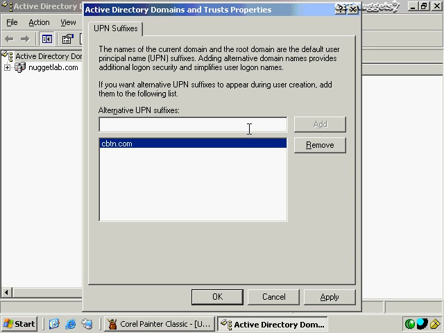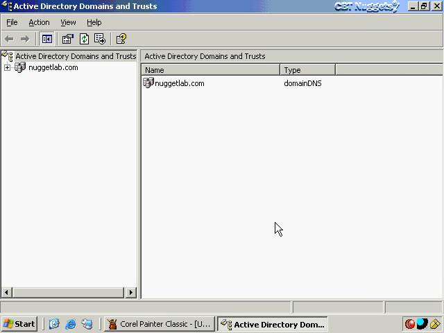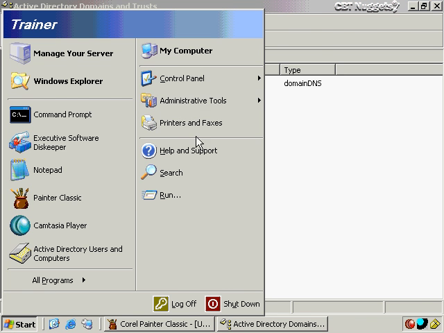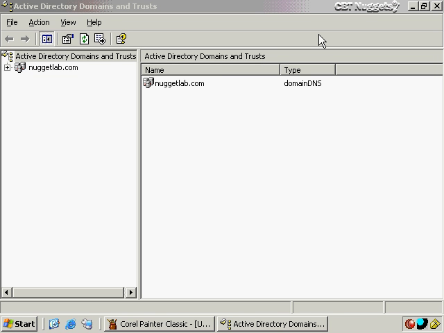Now, I can also still do NuggetLab.com, and I can still add that in. I can still add in AccuSource.local or whatever else I want. You can have multiple ones of these if you want to, if you want to give people also the ability to log on to a certain department. For example, my guy in accounting, maybe he doesn't even know what domain his account is in. Well, we'll just give him accounting.com. So you could do any one of those things as you like, and then we'll just click OK here, and then we'll go ahead and allow that person to log on using whichever item we choose for their user account when we go back into Active Directory Users and Computers.